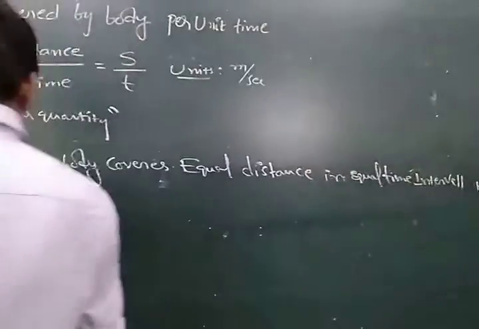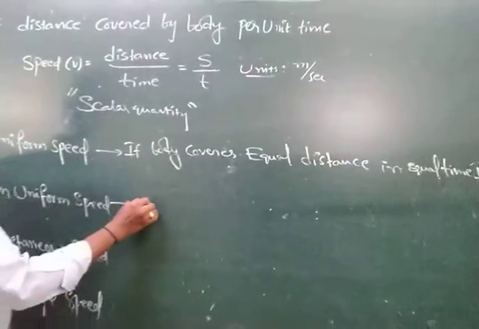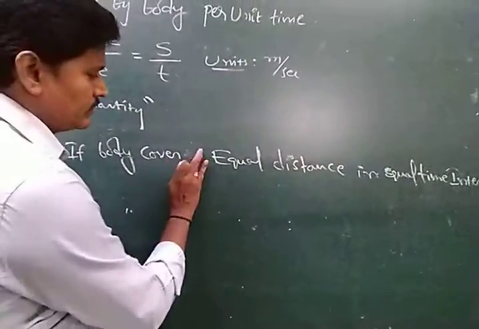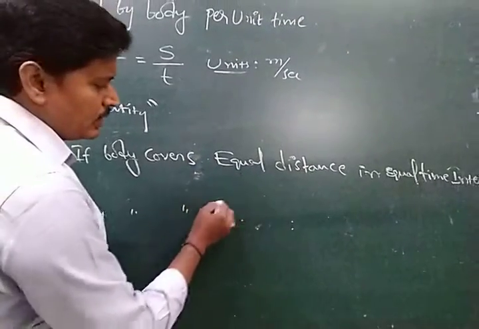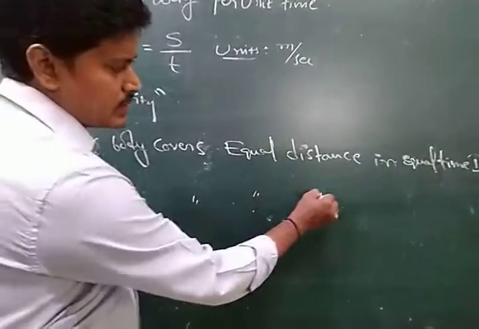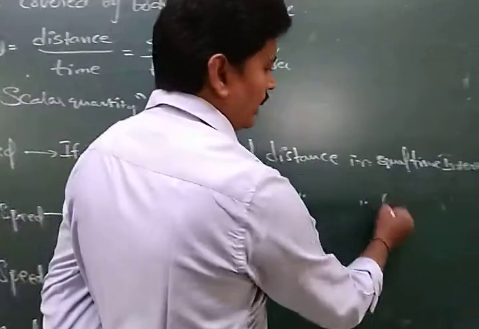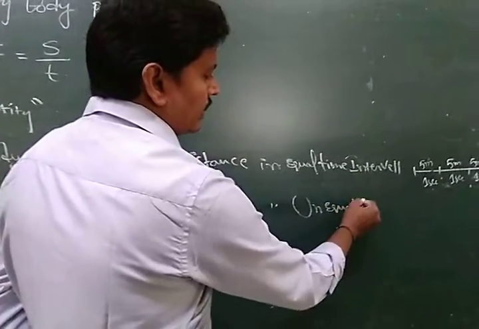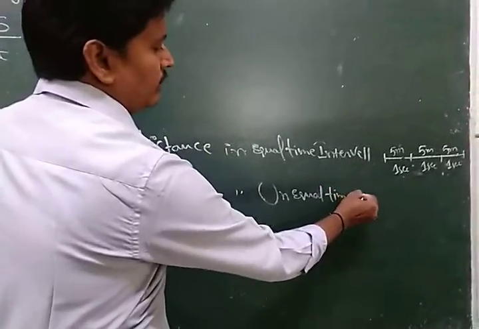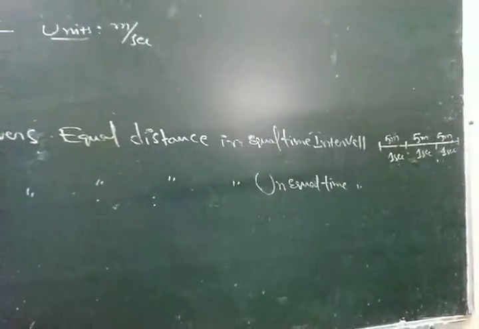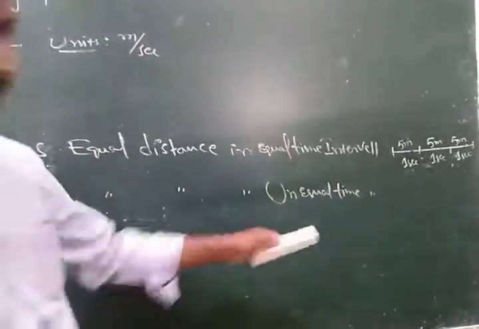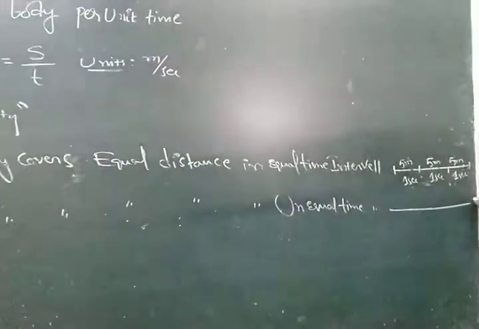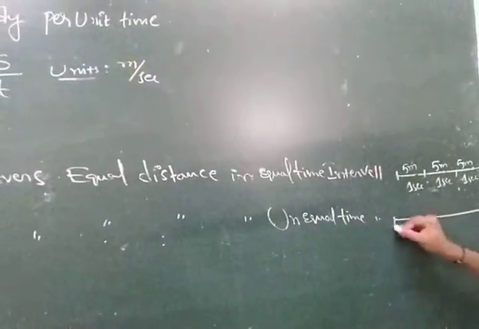If a body covers equal distance in unequal time intervals, or otherwise unequal distance in equal time intervals, it is called non-uniform speed.